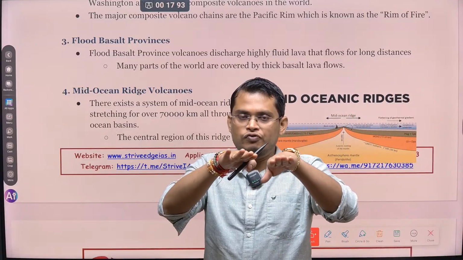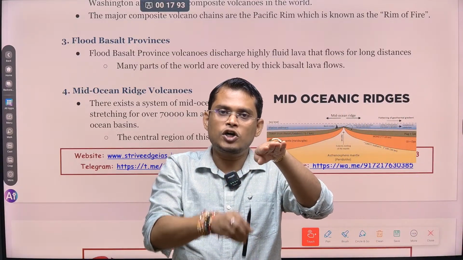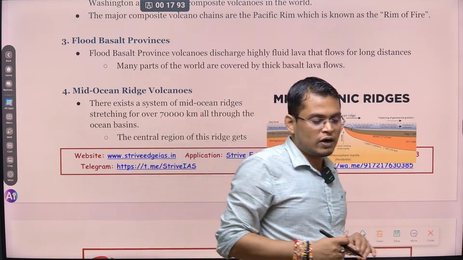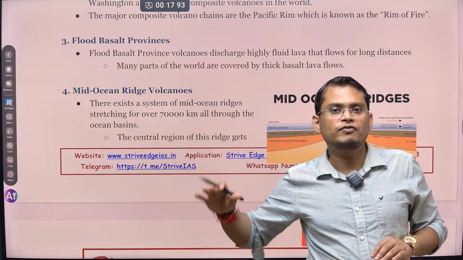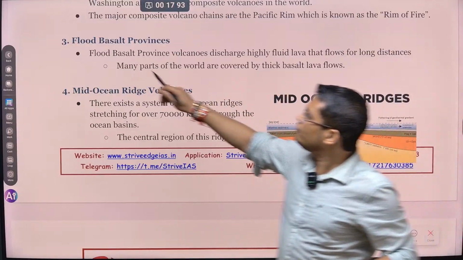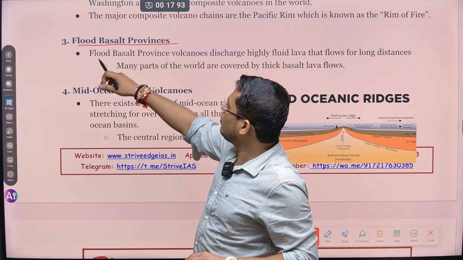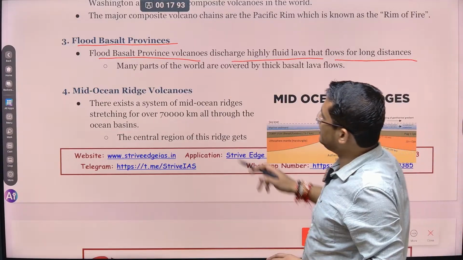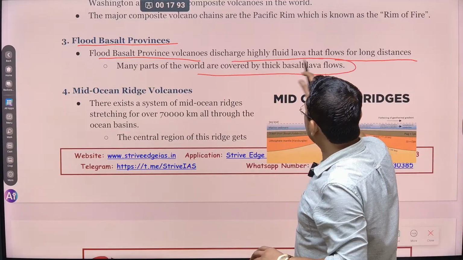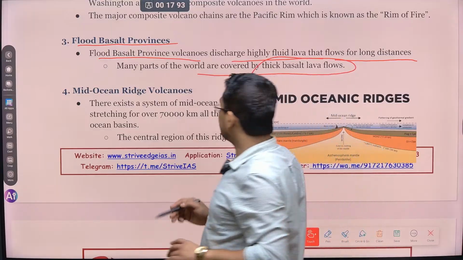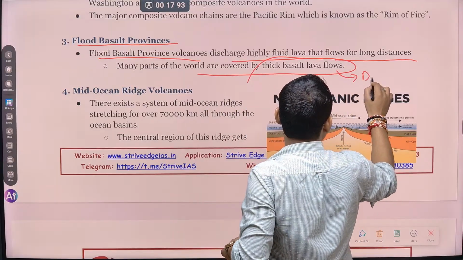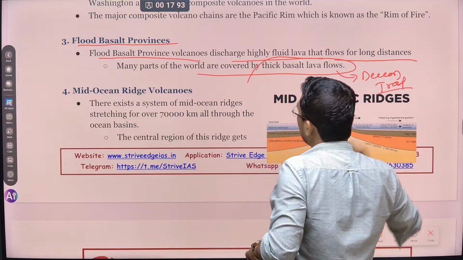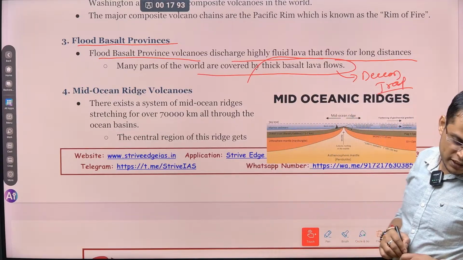देखो, दोनों weak zone थी and नीचे एक hotspot volcano था. Because of that constant eruption of volcano, and that is what led to the layer by layer deposit and formation of this type of flood basalt provinces. So flood basalt provinces volcano discharge highly fluid lava that flow a long distance. Many parts of the world are covered by thick basalt lava flow. A classic example is Deccan Trap. So Deccan Trap is formed because of flood basalt provinces.